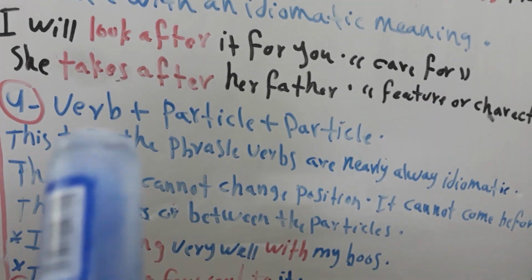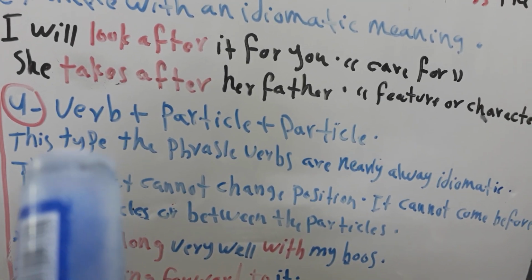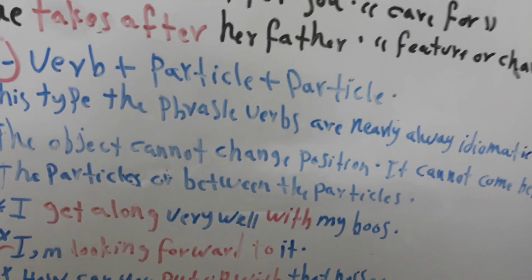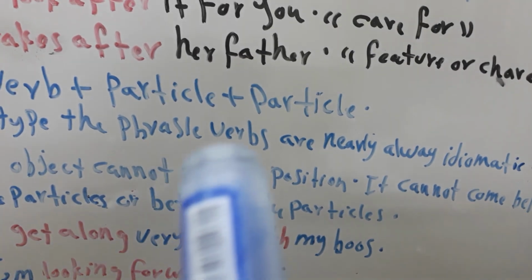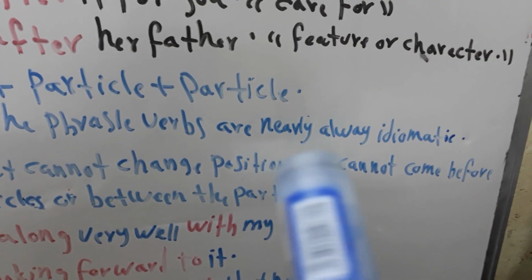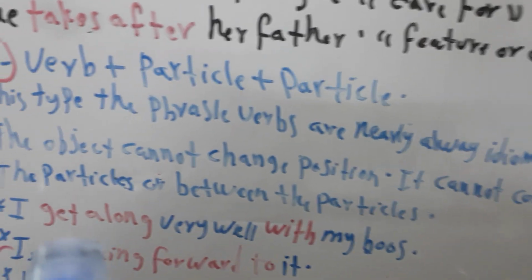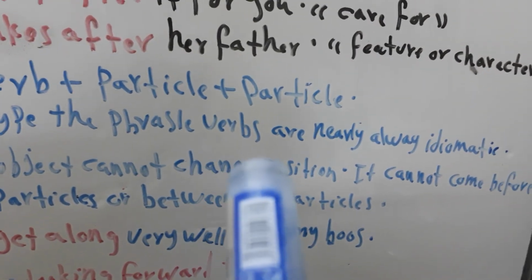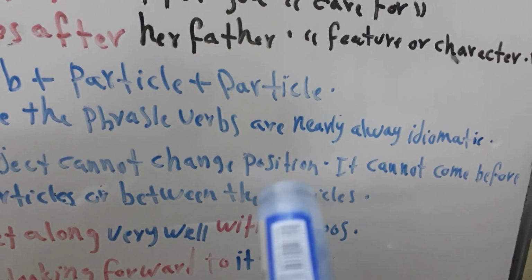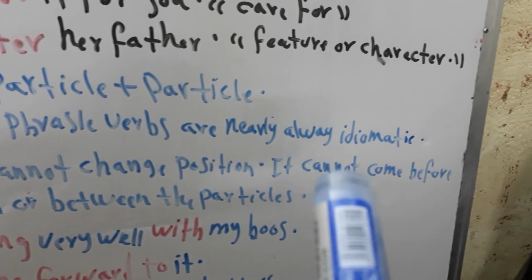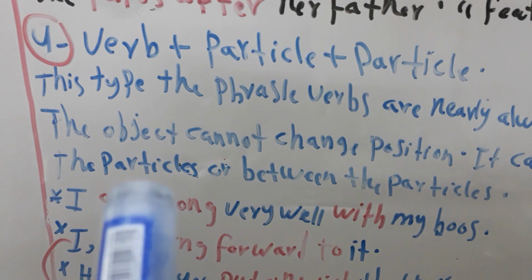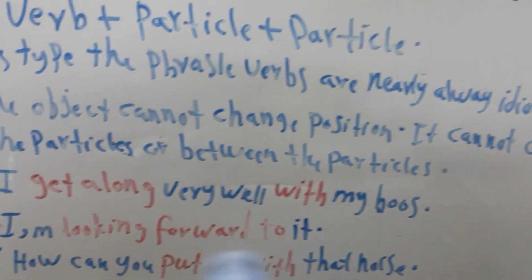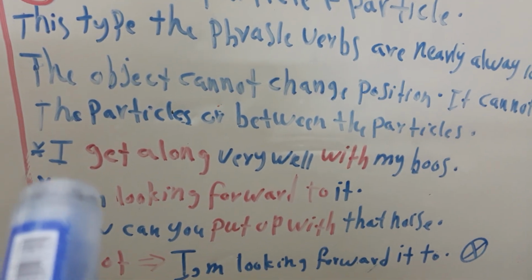The fourth one and the last one in the phrasal verb is verb plus particle. In this type, the phrasal verbs are nearly always idiomatic in meaning. So the object cannot change position. Also, it cannot come before the particle, or between the particles. We will see the examples.